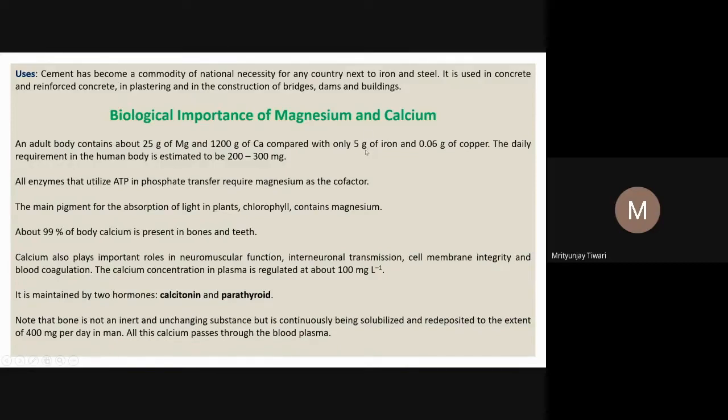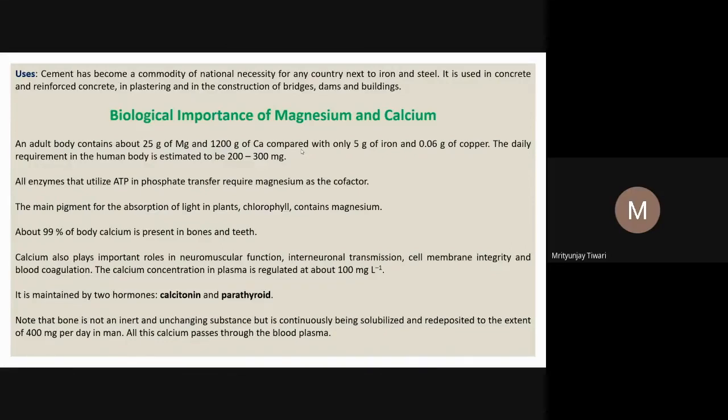So even though the iron content is very small in comparison to the magnesium and the calcium, we need magnesium and calcium in more amount than we need iron. And 0.06 gram of copper. Copper also is part of some metalloenzymes, and it is also required for our survival. So the daily requirement in the human body is estimated to be 200 to 300 milligrams of magnesium, required for everybody through the intake of food.